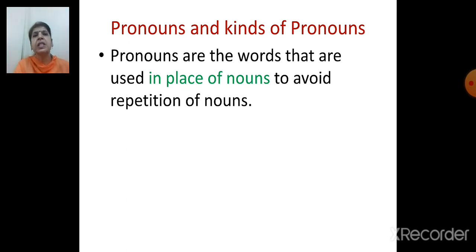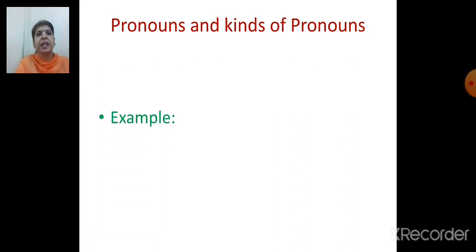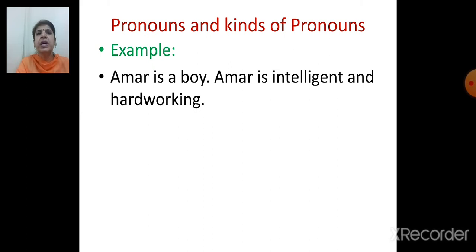Now the next chapter is pronouns and kinds of pronouns. Now what are pronouns? Pronouns are words that are used in place of nouns to avoid repetition of nouns. So pronouns are words which we use in place of nouns. Now here is one example. Amar is a boy. Amar is intelligent and hardworking. So here the noun is given in Amar is a boy. Once we use that, again a repetition is given, Amar. So we have to avoid that.